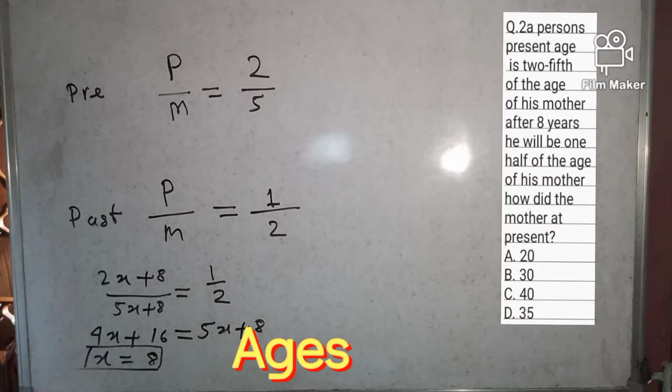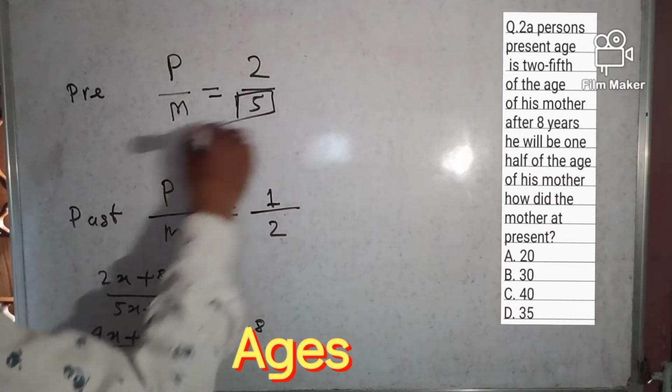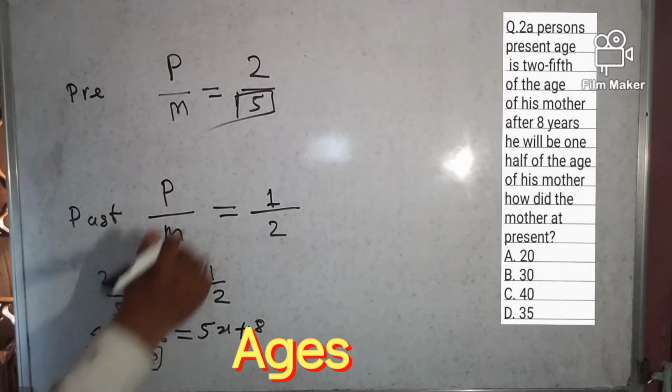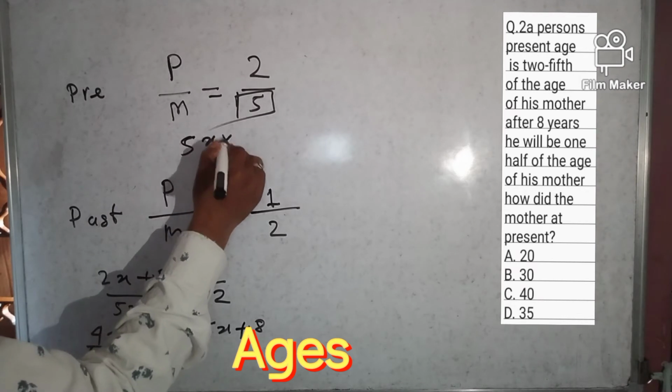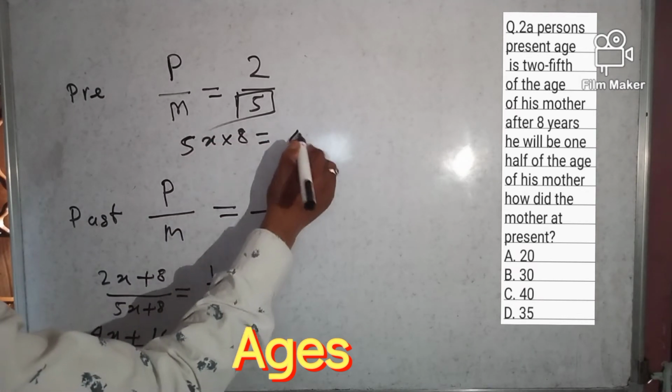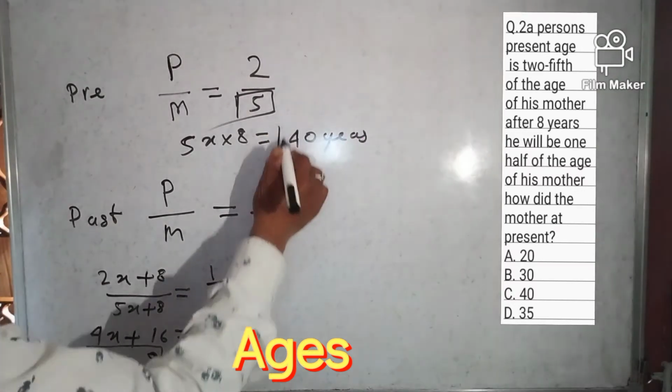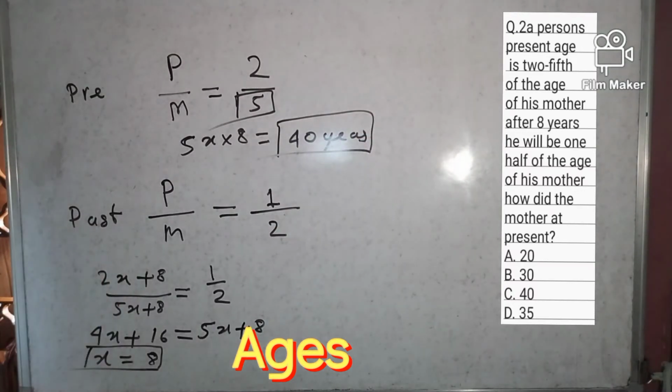We need to know the mother's age at present. So the mother is 5x, right? 5x into 8 is 40 years. So the mother's age is 40 years.